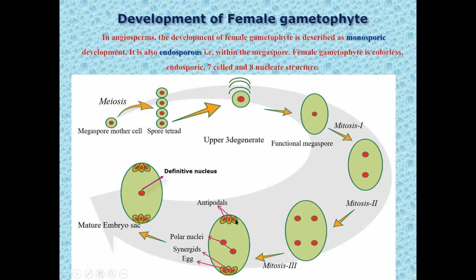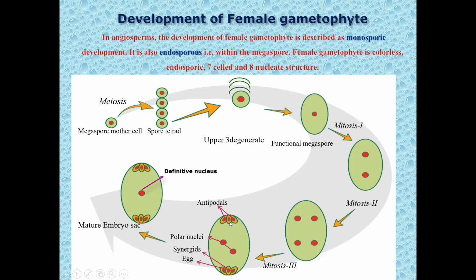Out of these 4 nuclei at each pole, one from each pole shifts here to the center. Since the nuclei are shifting from the polar ends, they are called polar nuclei. Two polar nuclei coming from two different poles meet here in the center. These are called polar nuclei. Now three nuclei are left at each pole, three towards the micropylar end, three towards the chalazal end.